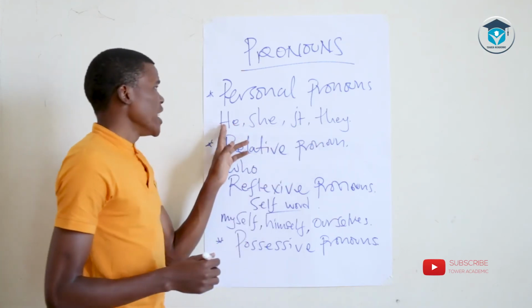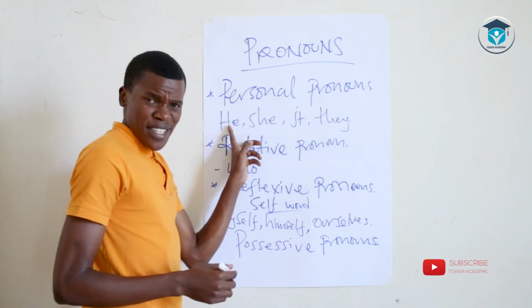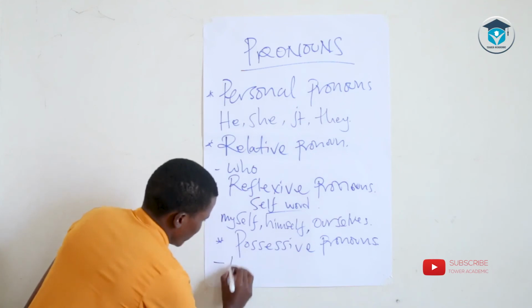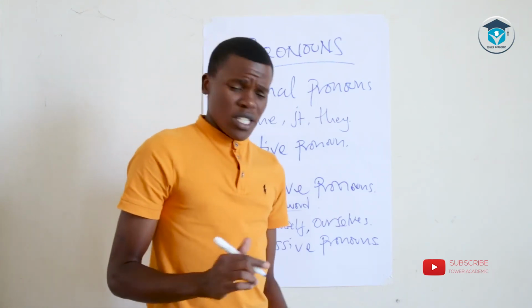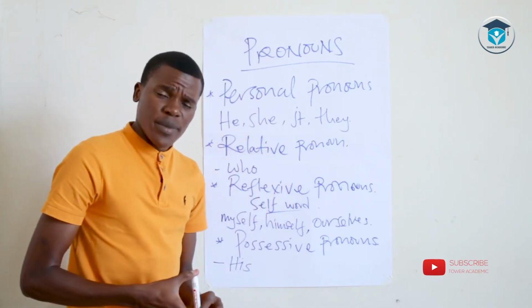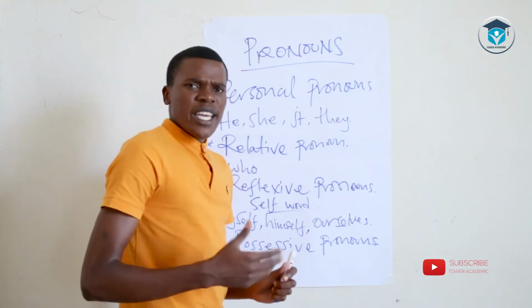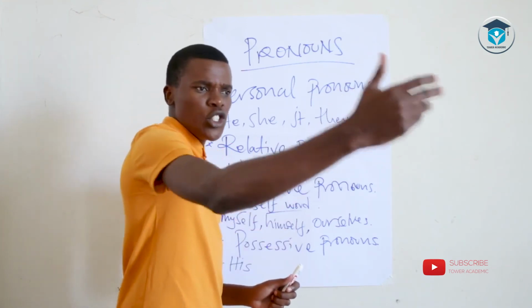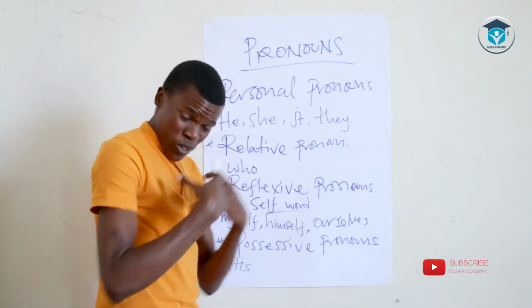So when you talk about he, that's a personal pronoun. But when we say his, a word such as his is a possessive pronoun because we are looking at somebody owning something. To possess simply means to own. So his, that is his job. That's what he does. His job, it's his. He does it, he possesses it.